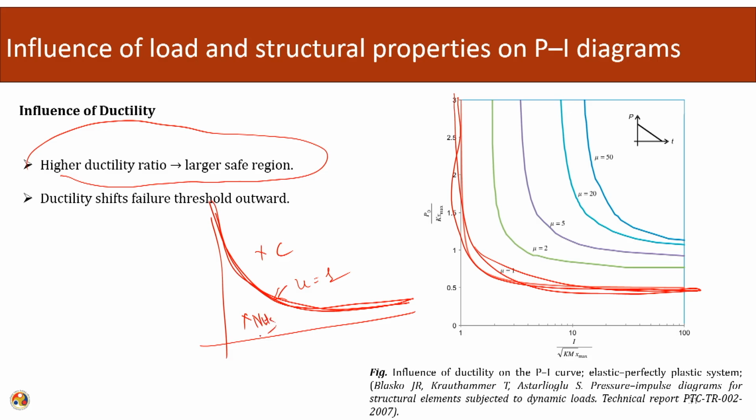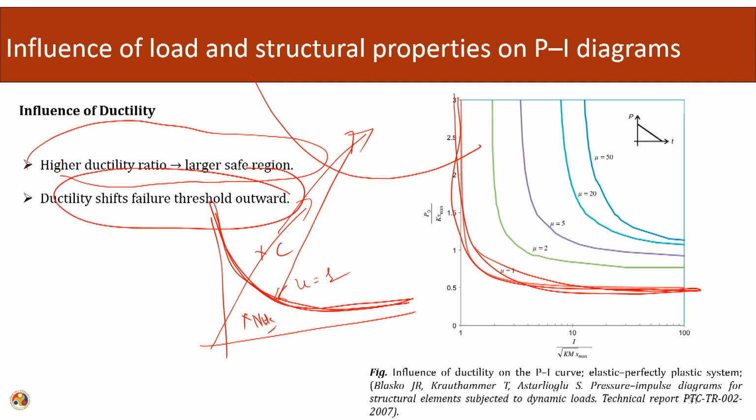As we increase the ductility, this region shifts upwards. So, there is a greater margin for the structure to behave in a safer fashion. Ductility basically shifts the failure threshold outward. There is more inherent resistance in the system. So, ductility is basically a good thing in blast cases.